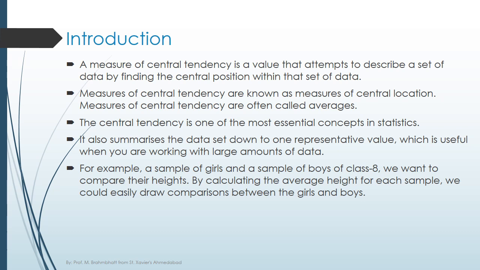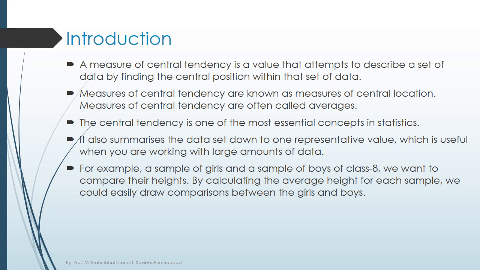The measures of central tendency are also known as central location. They are often called averages. They are also classed as summary statistics.